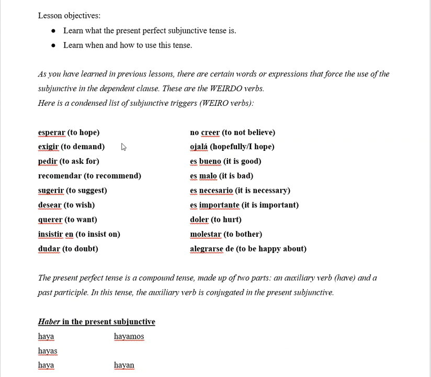Es bueno, it is good. Es malo, it is bad. Es necesario, it is necessary. Es importante, it is important. Doler, to hurt. Molestar, to bother. And alegrarse de, to be happy about.